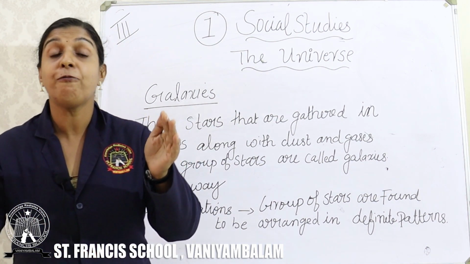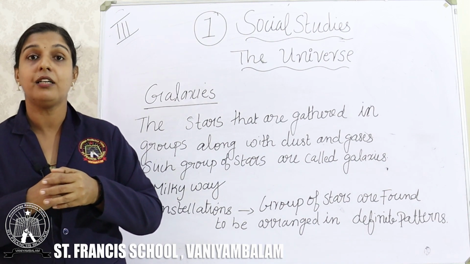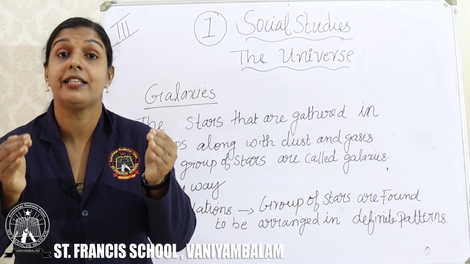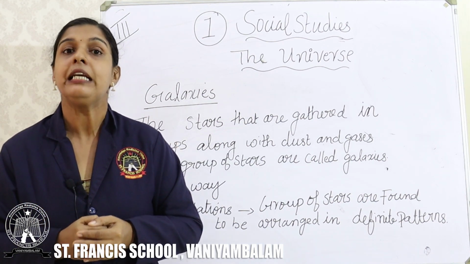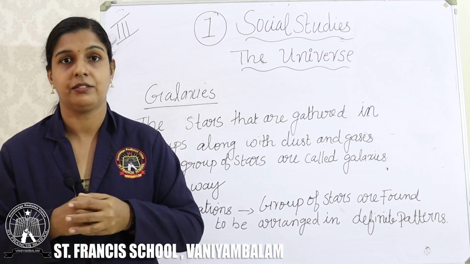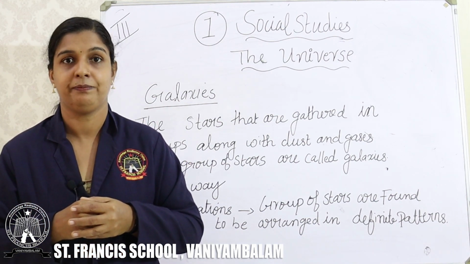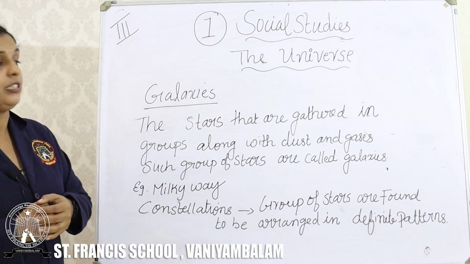Okay, once more. It means a group of stars that are gathered together. They are gathered together with what? With the gases and the dust particles. Such a group of stars is called what? The galaxies. Okay dear children, a group of stars is called the galaxies. I think it's clear for you. And the next one is what?